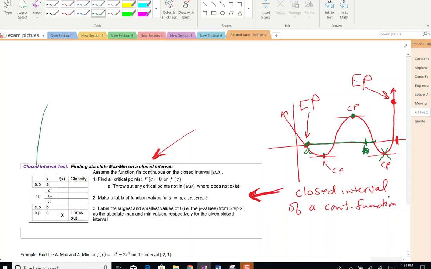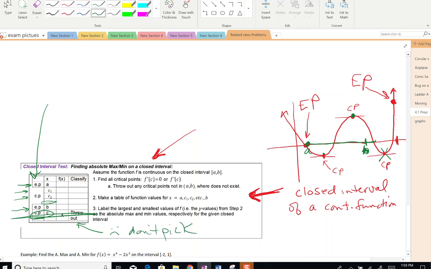So over here, if you look at my little table, you'll make a table of values. And I suggest that you put them in order. So you'll start with your endpoint A, go to your first critical point, your second critical point, or however many critical points you have, and then put in your endpoint. Any critical point that does not fall between A and B needs to be thrown out. If you add those to your table, students tend to accidentally pick those ones. Don't pick that one.